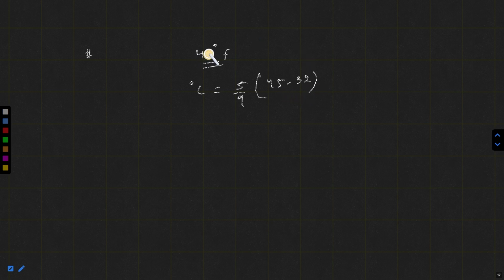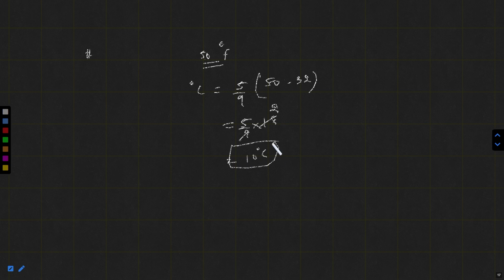Let's take another one. Let's take 50 degree Fahrenheit, it will be easy for calculation. So 50 minus 32 will be 18. 5 by 9 into 18 comes out to be 10 degrees Celsius.